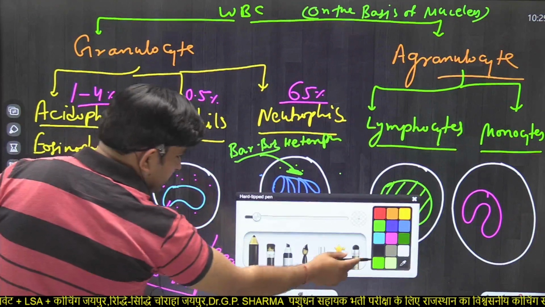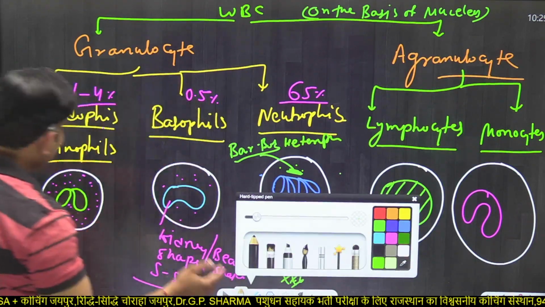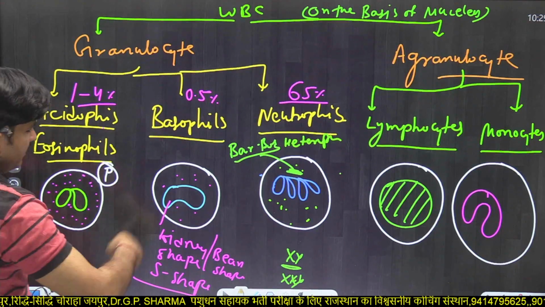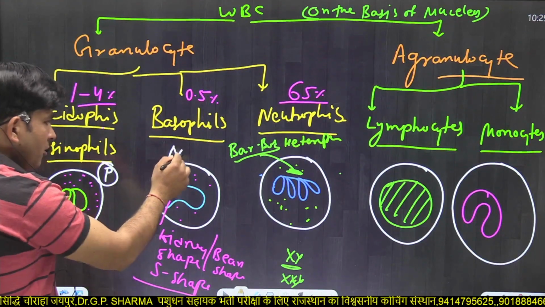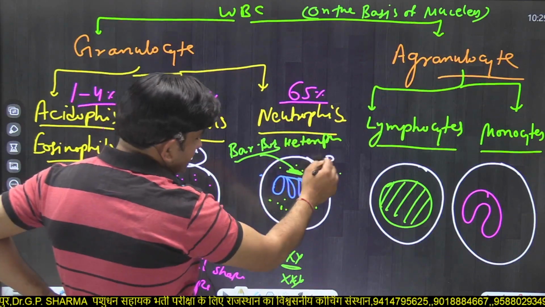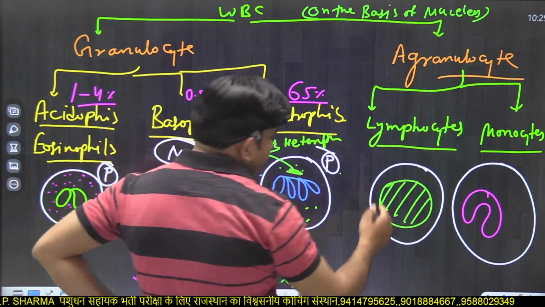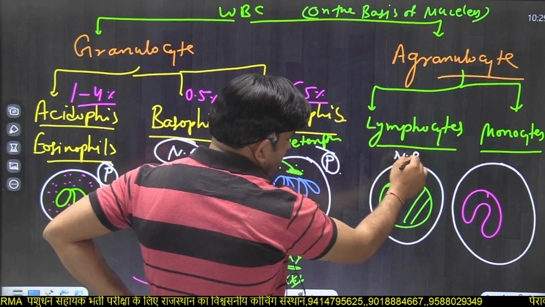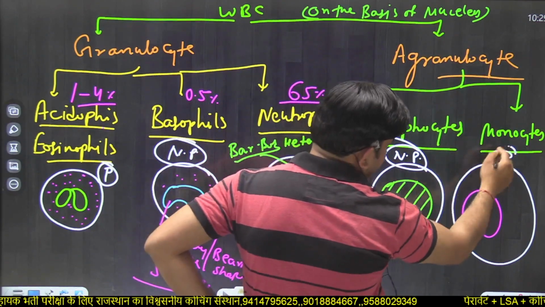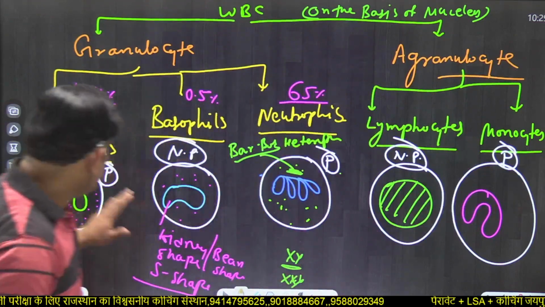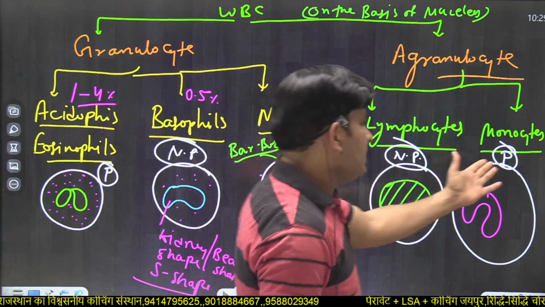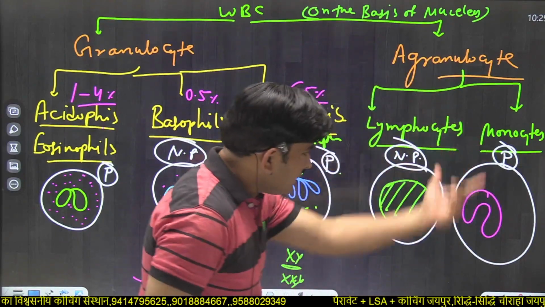I am writing here on these diagrams. Acidophils are phagocytic in nature, basophils are non-phagocytic in nature, neutrophils are phagocytic in nature, lymphocytes are non-phagocytic in nature, monocytes are greatly phagocytic in nature. Means phagocytic, non-phagocytic, phagocytic, non-phagocytic, and last is more phagocytic.